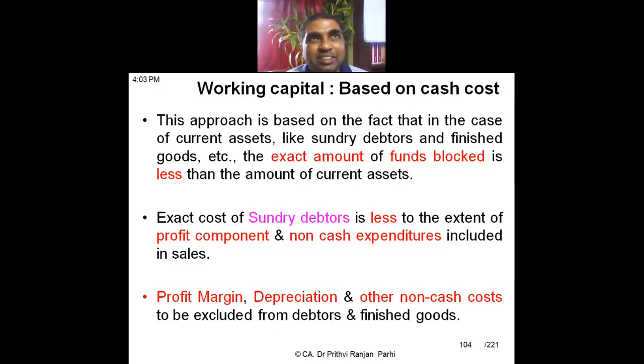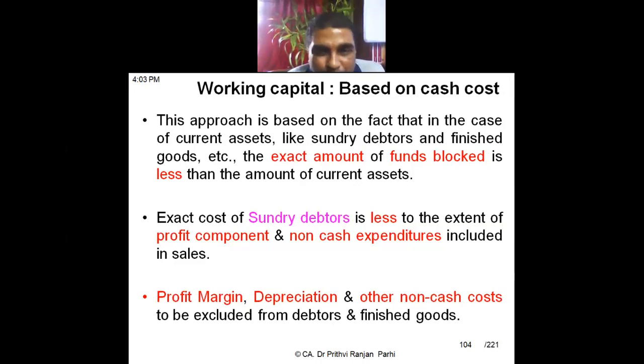So let us say I am selling a product at 100 rupees, but in that selling price I have my profit. Let us say profit is 10 rupees. So actually my fund block is 90 rupees. My cost is 90. Actually, the debtor will pay me 100 rupees, but my cost is 90 rupees. Are you getting it?